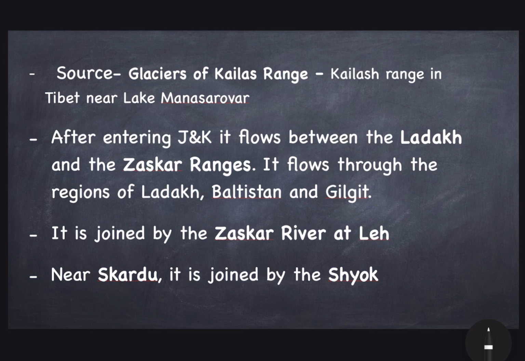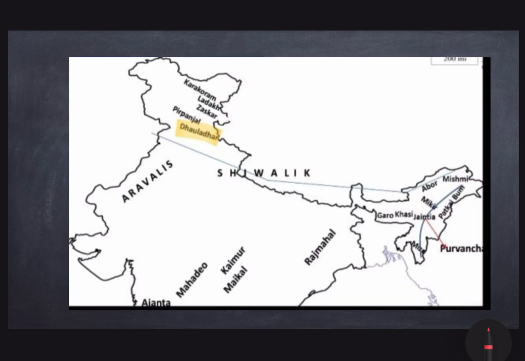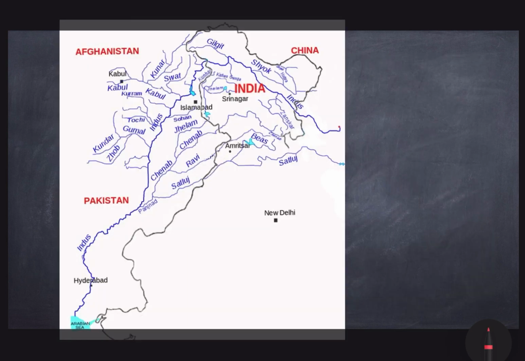The source of the Indus river is the glaciers of the Kailash range in Tibet near Lake Mansarovar. After entering Jammu and Kashmir, it flows between the Ladakh and the Janskar range. Here you can see the Ladakh and Janskar range. The Janskar river joins the river Indus near Leh.